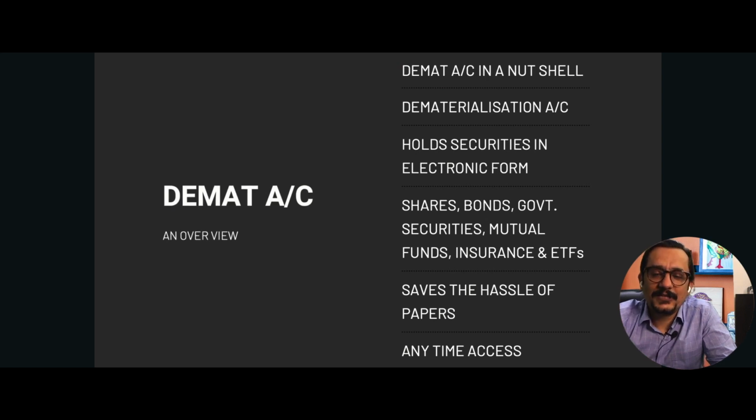Now friends, before we actually begin and talk about how to open a Demat account, let's understand what a Demat account is all about. So a Demat account is basically something similar to your bank account, right? Similar because what do you do in your bank account? You put your money, you put your cash into your bank account. Similarly, in a dematerialization account, or let's say in a Demat account, which is much simpler to pronounce, you hold your securities in electronic form, right? So whether it is shares or bonds, government securities, mutual funds, insurances, ETFs, they all require a Demat account in today's time.